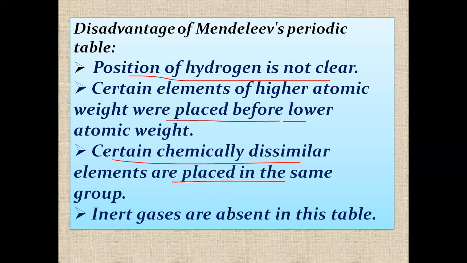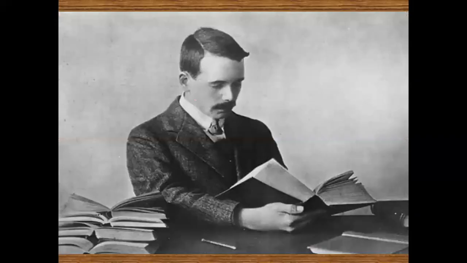Inert gases are absent in this table, and the concept of isotopes is also not explained in it. Lanthanides and actinides are also not mentioned in this table. So these are the defects and disadvantages of Mendeleev's periodic table.